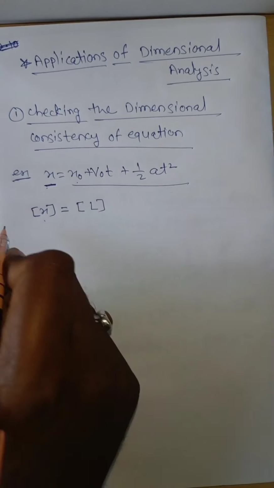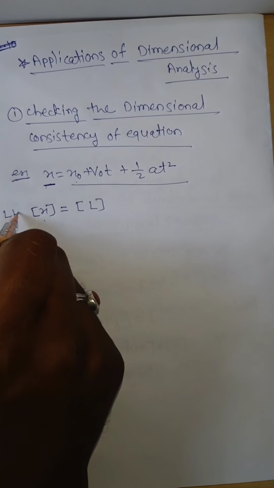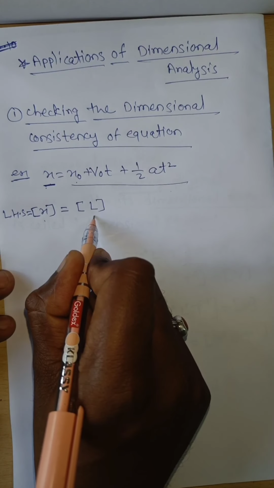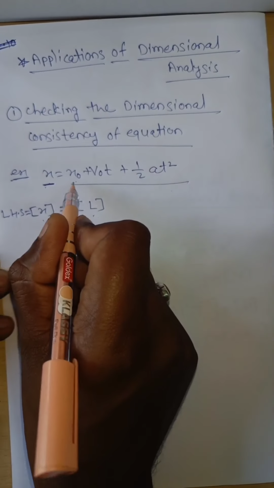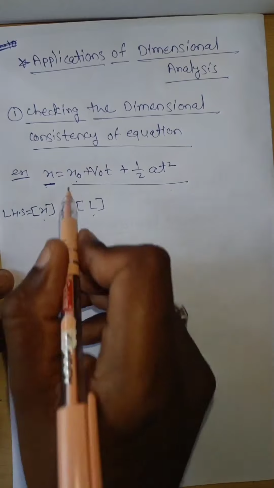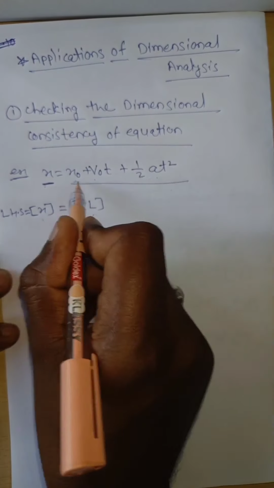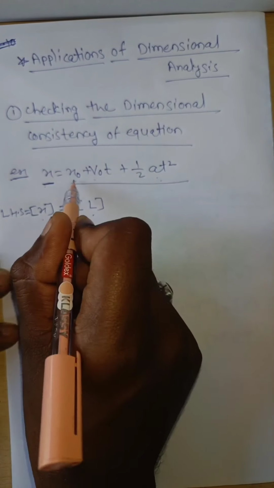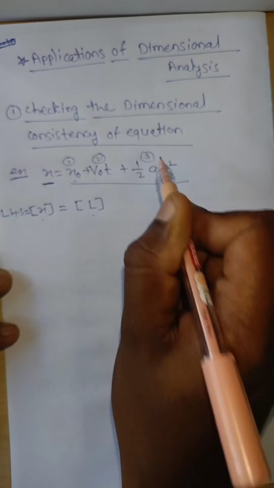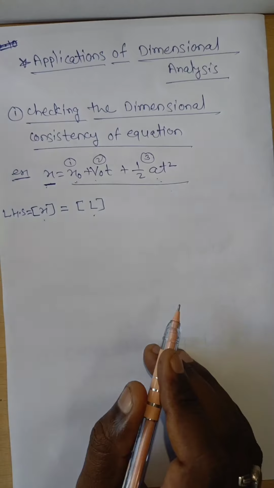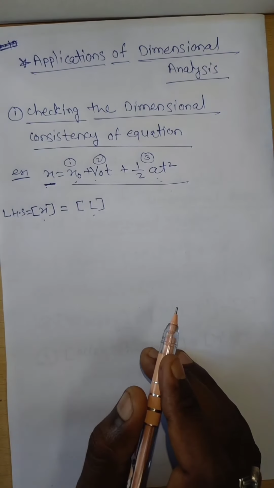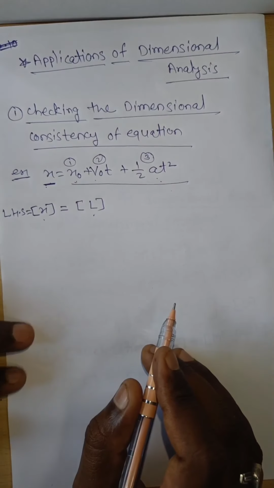Now the right hand side. This is the left hand side dimension, and the left hand side dimension is only L. Then on the right hand side there are 3 terms: first term, second term and third term. When we have to add those 3 terms, the first term must have the same dimension as the second term and the third term, and then only can we add those 3 terms. Otherwise we can't add those 3 terms.